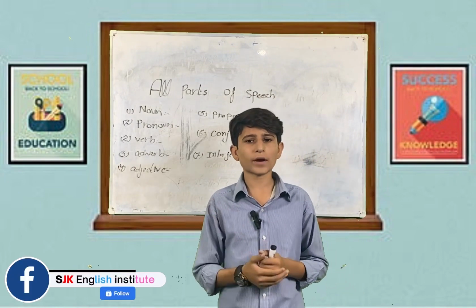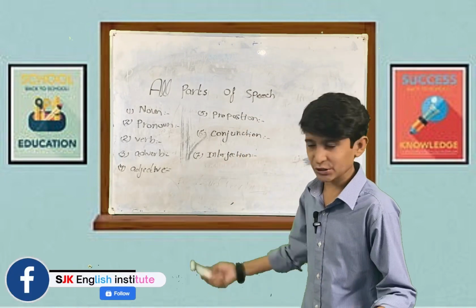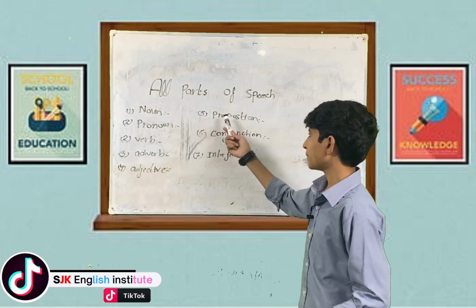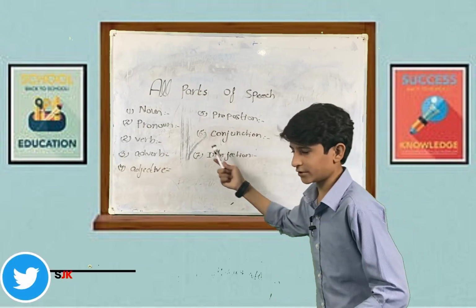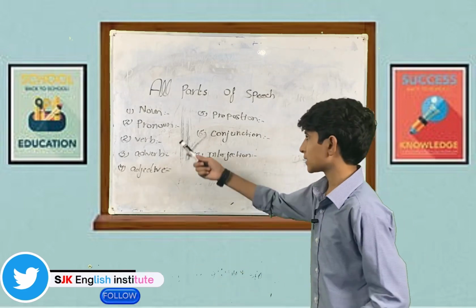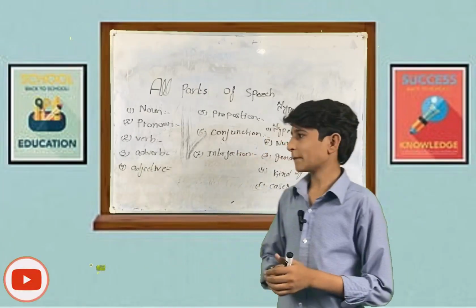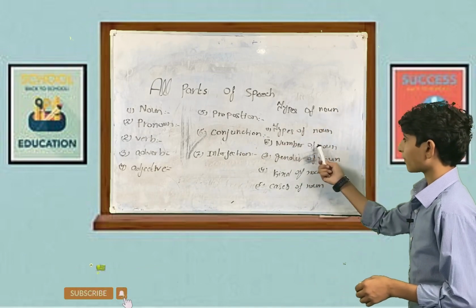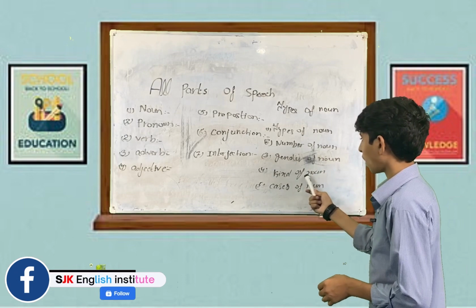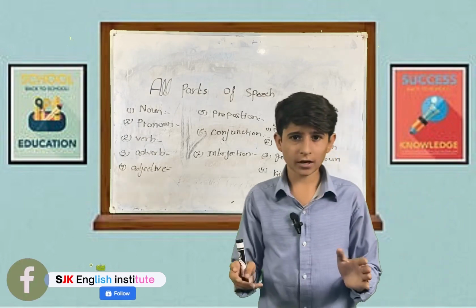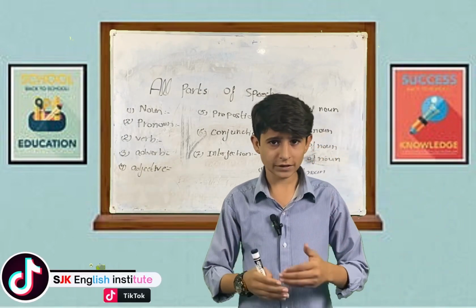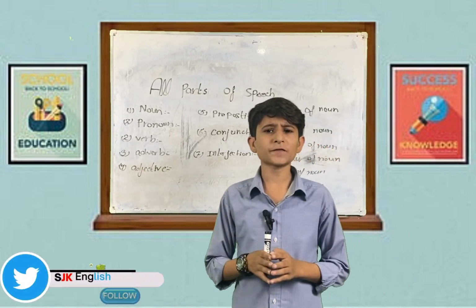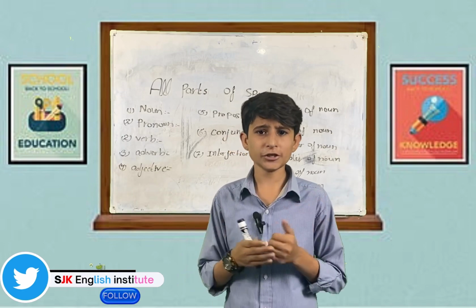I'm Shaitan. Today we are going to discuss all the parts of speech: noun, pronoun, verb, adverb, adjective, preposition, conjunction, and interjection. First of all, we will discuss noun: the types of noun, number of noun, gender of noun, kind of noun, and cases of noun. First, I will define the noun, and after this, I will explain the types of noun.